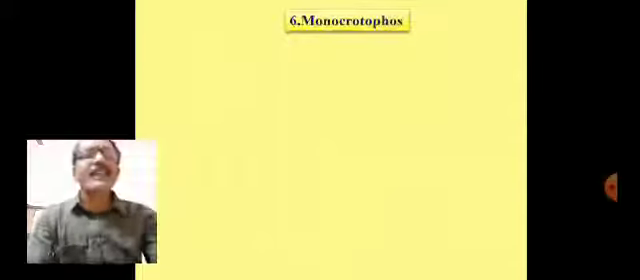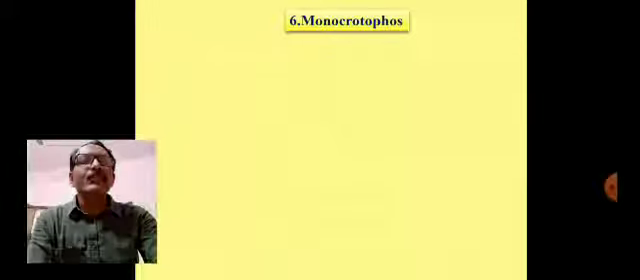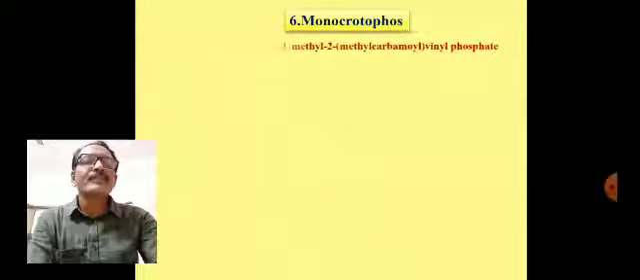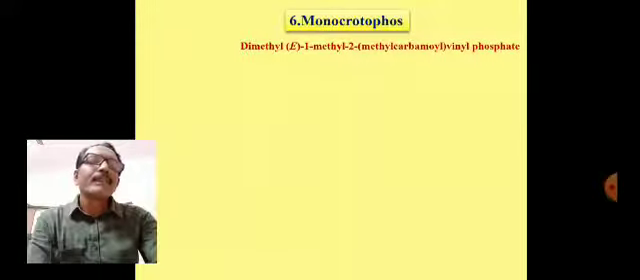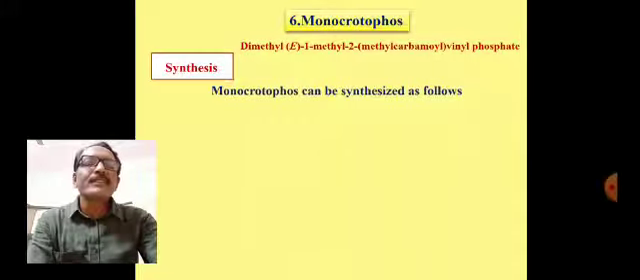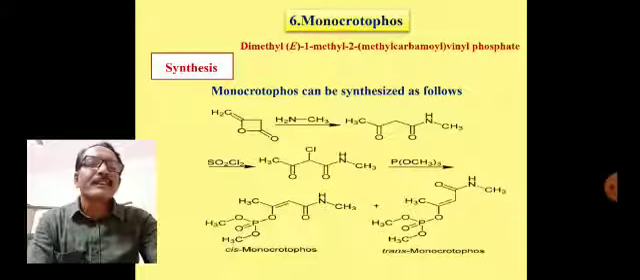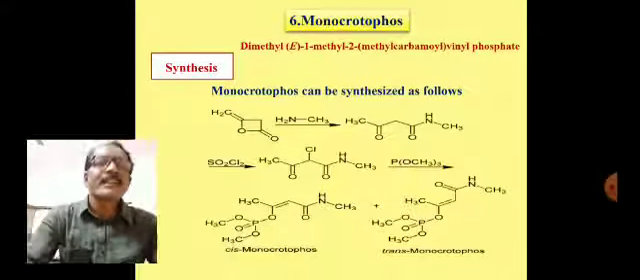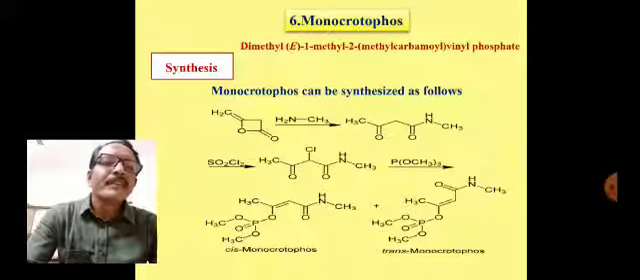Now here the last pesticide is monocrotophos, which is for your syllabus. Its IUPAC name is dimethyl 1-methyl-2-methylcarbamoyl vinyl phosphate, that is monocrotophos. What is its synthesis? How is it synthesized? We will see here. It is a long reaction, not longest, long reaction given here. By reacting these, we can prepare our monocrotophos. The reaction is given here.